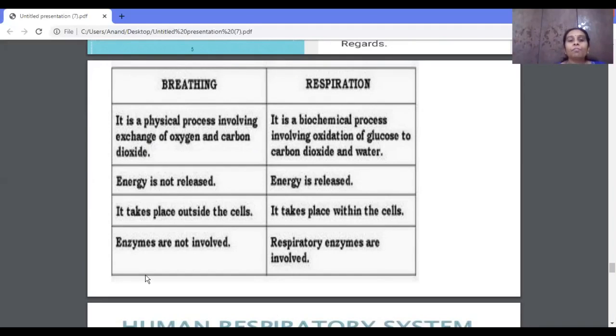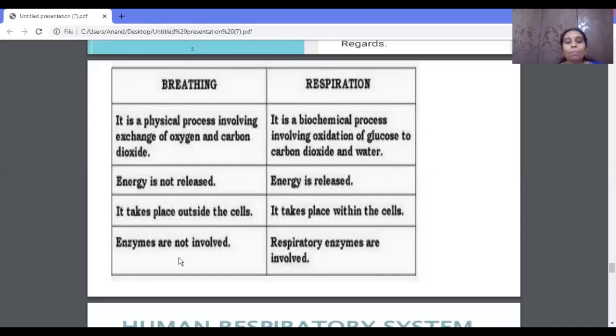Breathing is a physical process involving the exchange of oxygen and carbon dioxide. During this process, energy will not be released. Only oxygen is taken in and carbon dioxide is given out. Why do we have to take in oxygen? For the conversion of food into energy, right? And this taking in of oxygen and giving out of carbon dioxide takes place outside the cell.